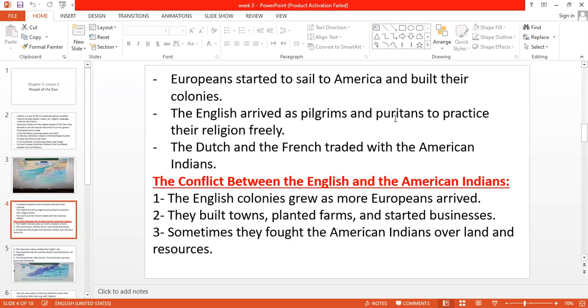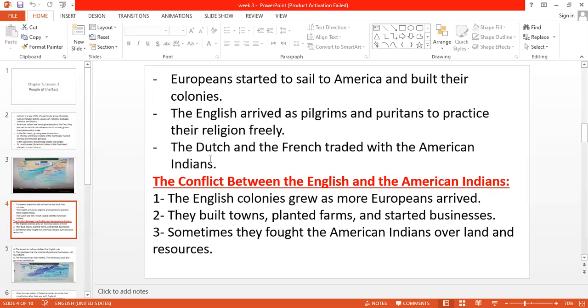Those are the names of Christian people. They arrived in America to practice their religion freely. In Europe, there were some conflicts over the Christian religion, so some Christian people traveled to America to practice their religion freely. Also, the Dutch and the French sailed to America. But you know that the Dutch took South America.